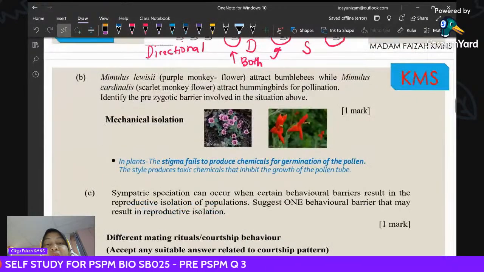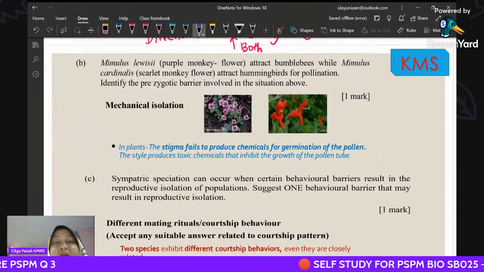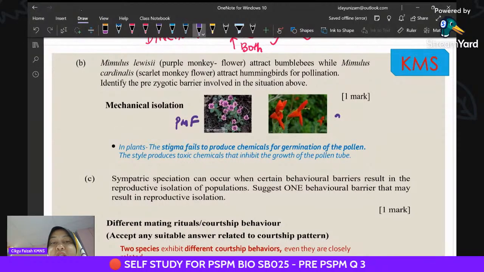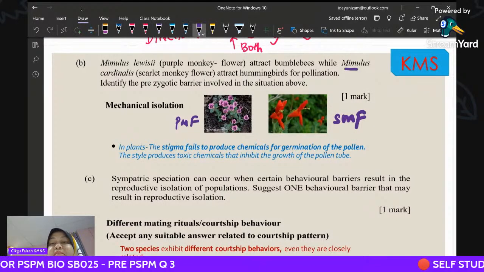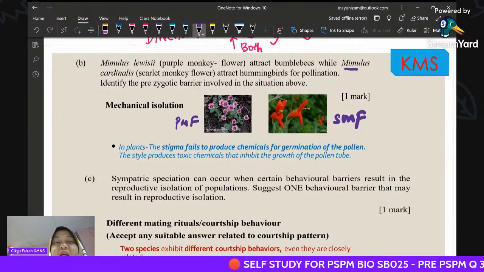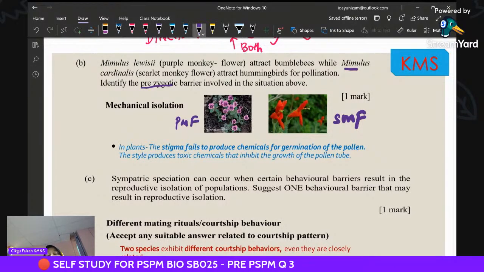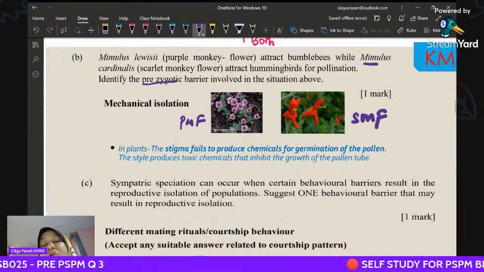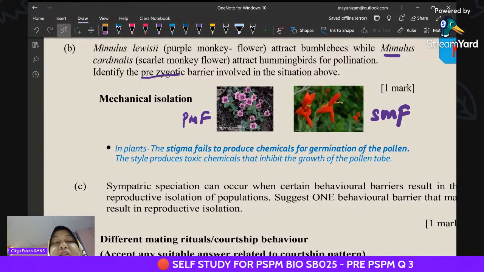Okay, now B. This is the purple monkey flower, and another one is the scarlet monkey flower. Both have the same genus, Mimulus. So the question asks you to identify the pre-zygotic barrier. In reproductive isolation, for this situation with two flowers, the pre-zygotic isolation is the mechanical isolation.